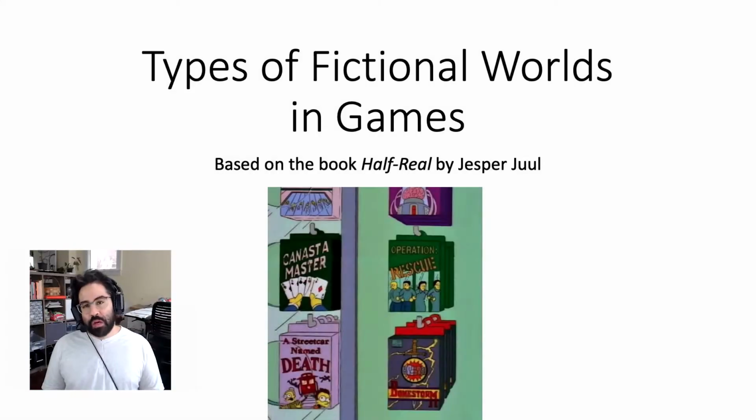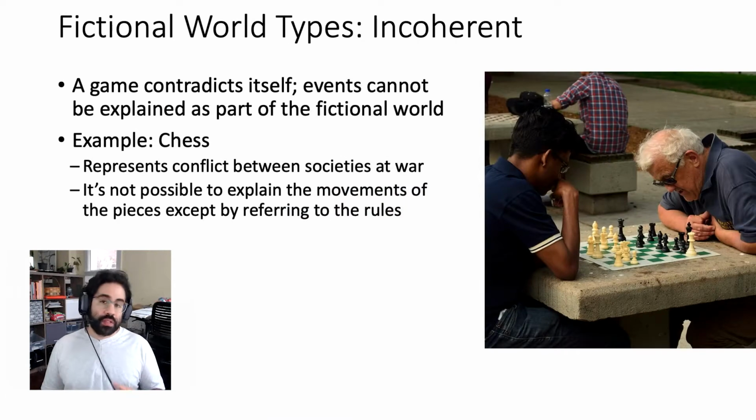In this video, we'll talk about some general types of fictional worlds as they exist in games. These ideas are based on the book Half Real by Jesper Juul. One type of fictional world is incoherent. This is when the game's fictional world contradicts itself, or when events cannot be explained as part of that fictional world.